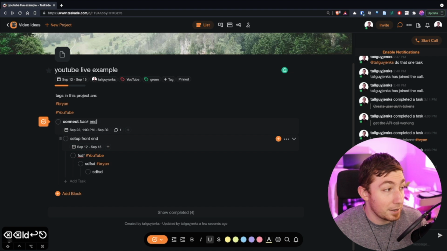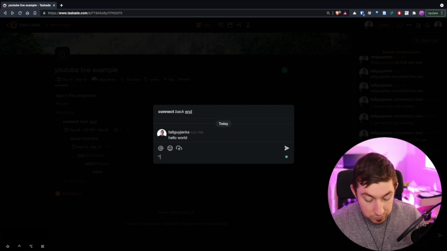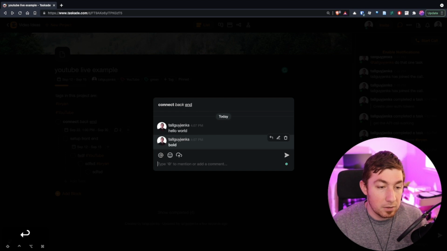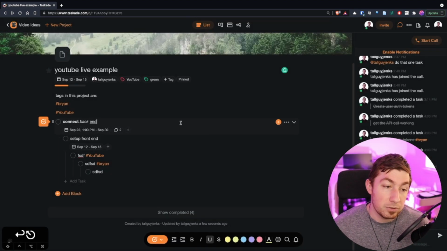So I can add a comment, and those comments also actually have Markdown support. I don't think headings though. So let's just do bold. There you go. So you got the Markdown support, and we can even add notes, different from comments, but it's part of this task item.